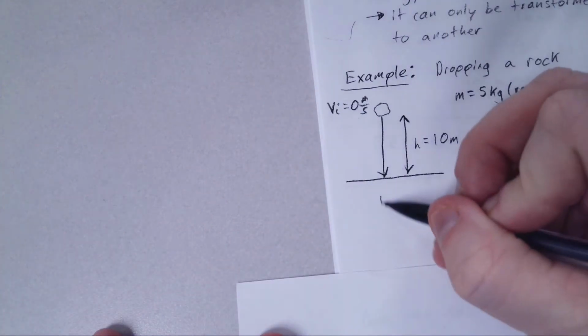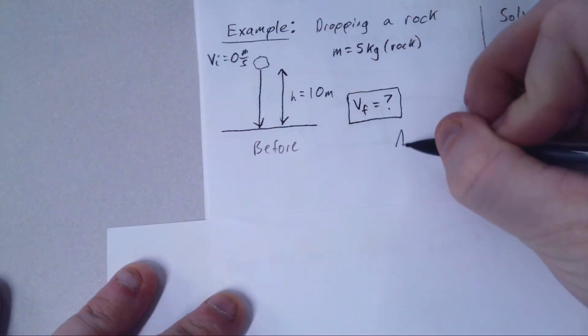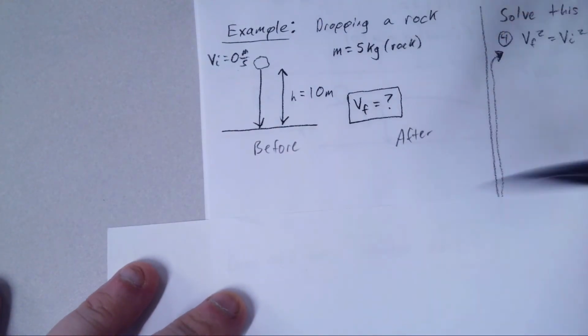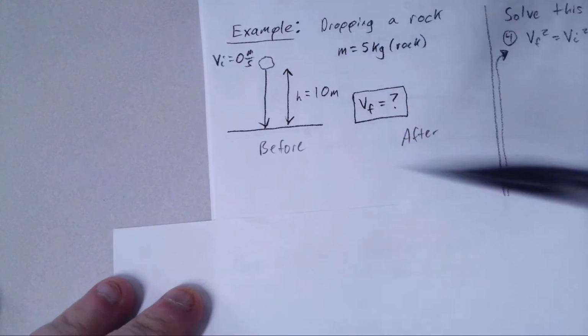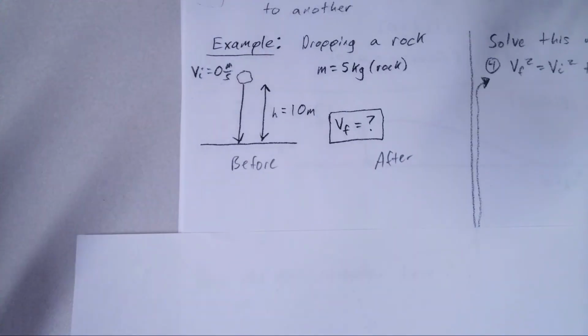So before it is dropped, and then after. And after is representing right when it strikes the ground. The beginning scenario, the end scenario. And you say, well, why are we just looking at the beginning and the end?